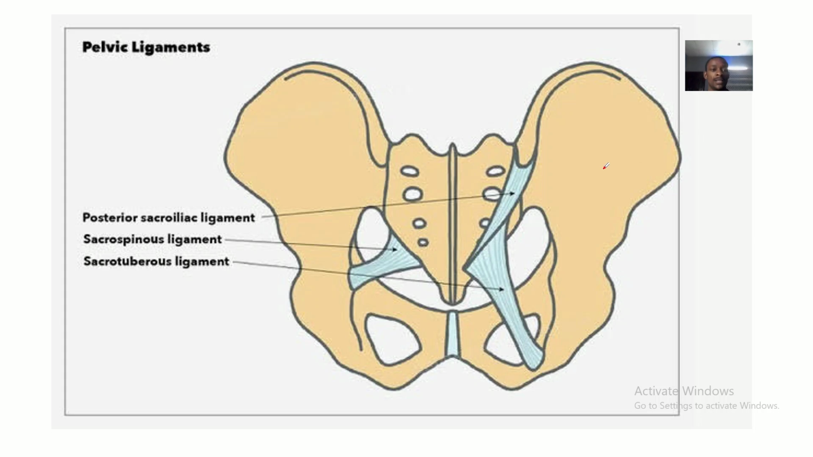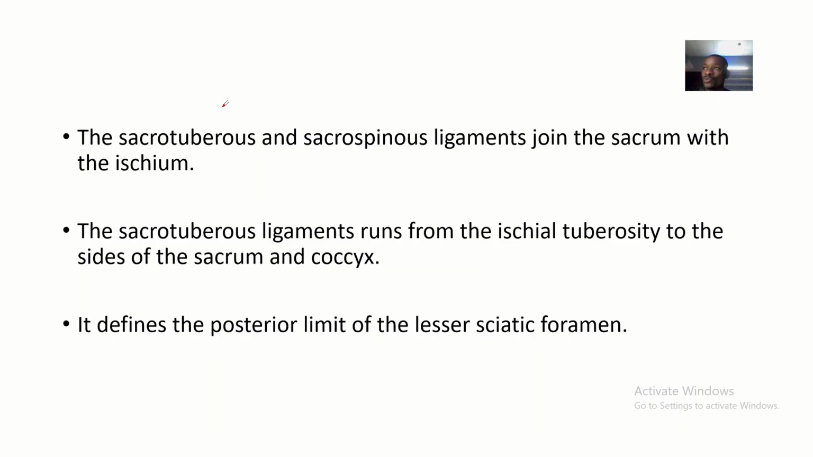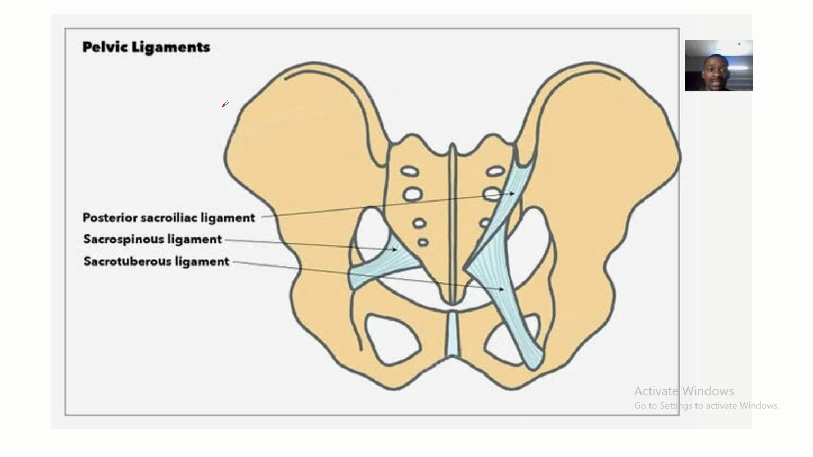These are pelvic ligaments. But I don't think these are all the pelvic ligaments. There can be more ligaments in the pelvic anatomy. But we'll be singling out the sacrotuberous and the sacrospinous ligaments to talk about them, because these two ligaments are very important in talking about the pelvic anatomy.